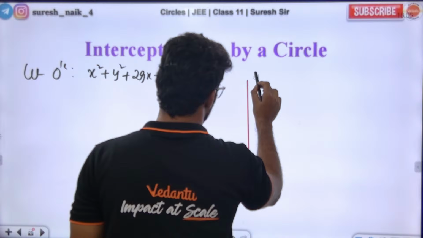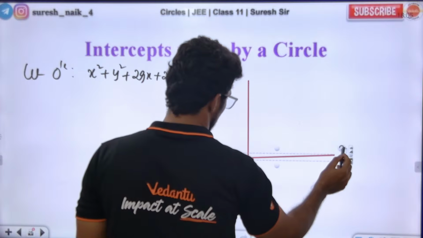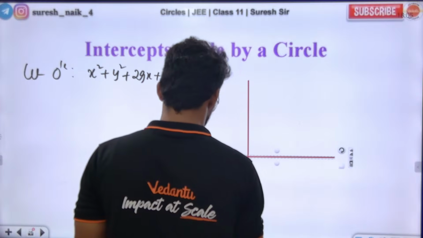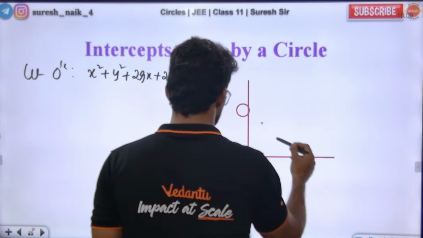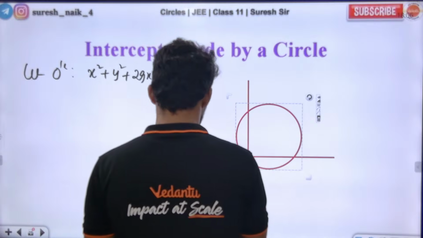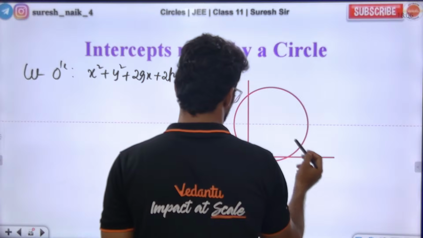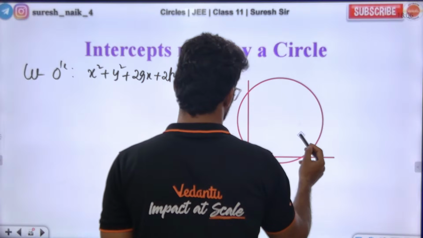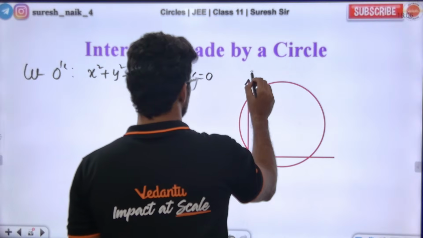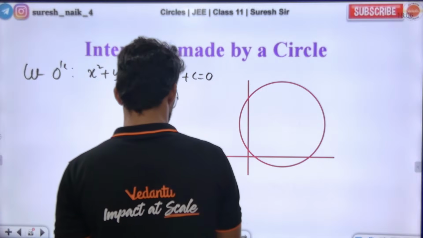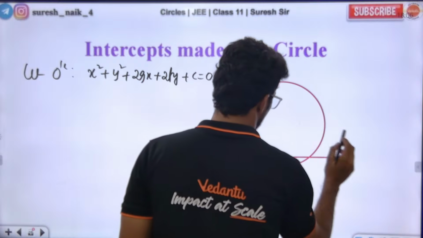This is the y axis and this is the x axis.